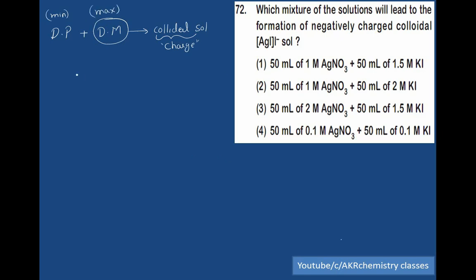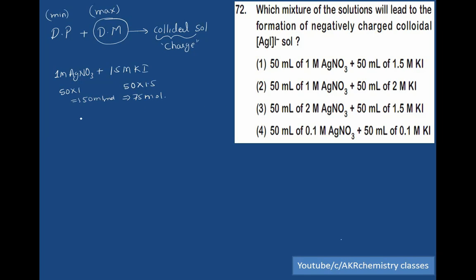In the first case, 1 molar AgNO3 plus 1.5 molar potassium iodide, but here it is 50 into 1, that is equal to 50 millimoles, and here it is 50 into 1.5, 75 millimoles.